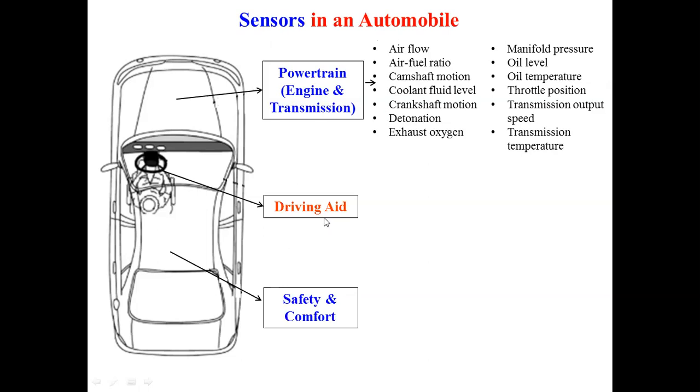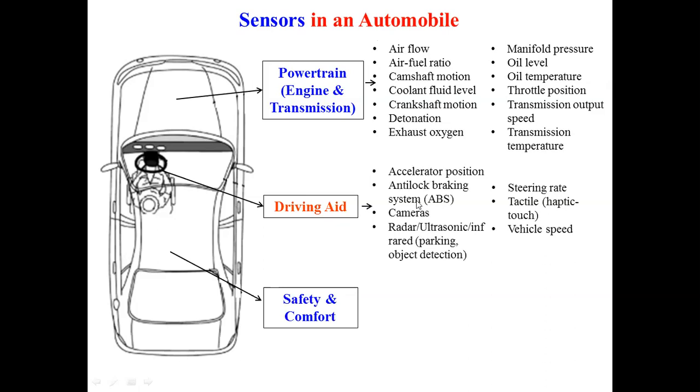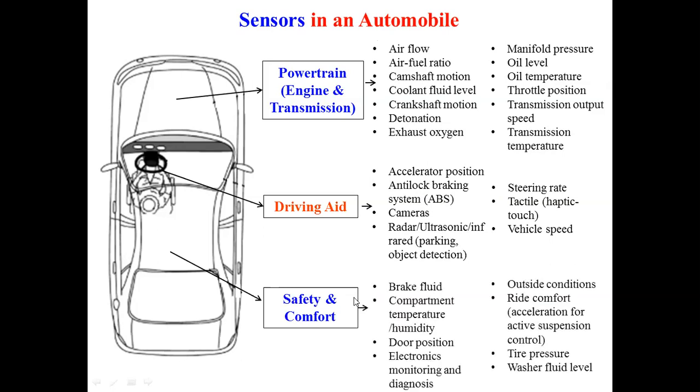Then if you see the driving aid, under the driving aid we have different sensors. That may be the accelerator position sensor, anti-lock brake system sensor, cameras, radar, ultrasonic, infrared, or LIDAR. All these are the parking and object detection sensors, steering rate sensor, tactile, that is haptic touch sensors, vehicle speed. And if you consider the safety and comfort, this third category, in that we are utilizing the sensors for brake fluid, compartment temperature or humidity, door position, electronics monitoring and diagnosis, outside conditions, ride comfort, acceleration for active suspension control, tire pressure, and washer fluid level.